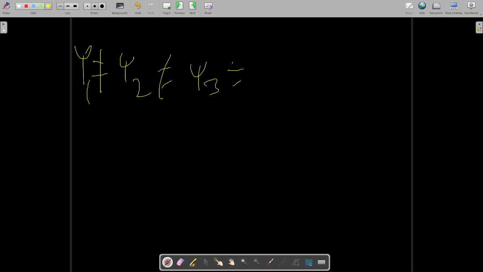Now we have already taken that psi 1 is not equal to psi 2, is not equal to psi 3, is not equal to psi 4, and is not equal to psi n. Why have we taken this? Because these are n independent wave functions we have assumed. If they would have been dependent wave functions, then they would have been equal.